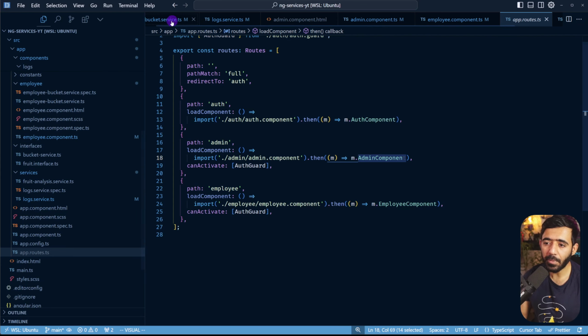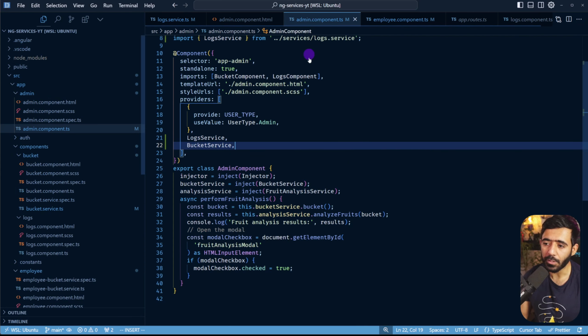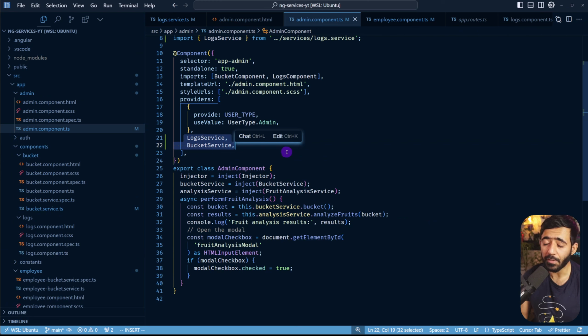And by that, I mean, if I go back to my admin component here, you can see that we are providing the log service and bucket service on this component level, not in providedIn. This component is lazily loaded when you go to the page. So that means these are ultimately lazily loaded. But is that the case with providedIn as well?